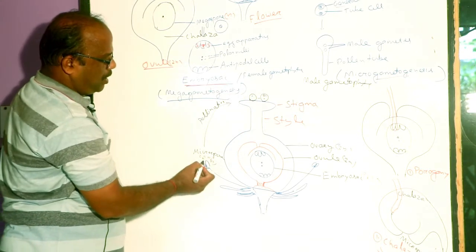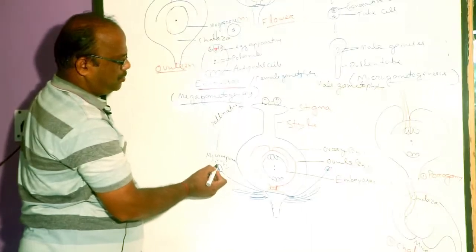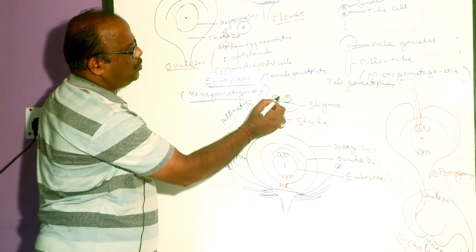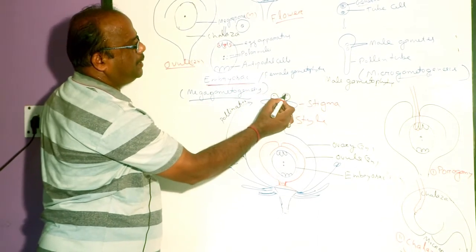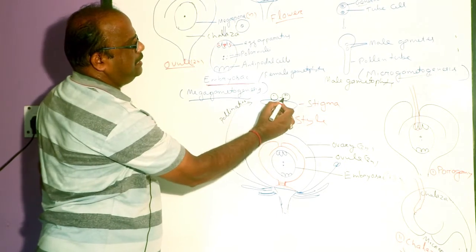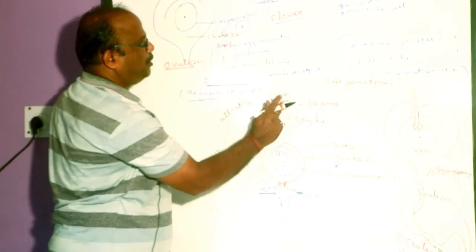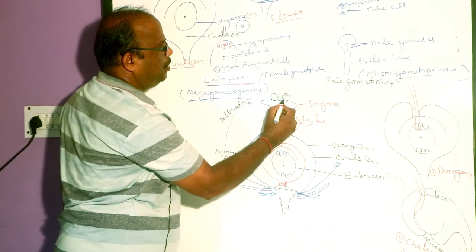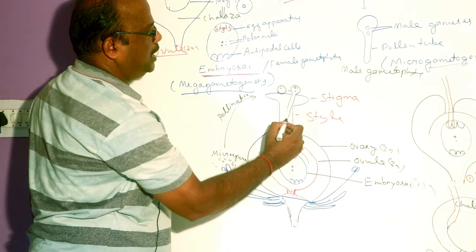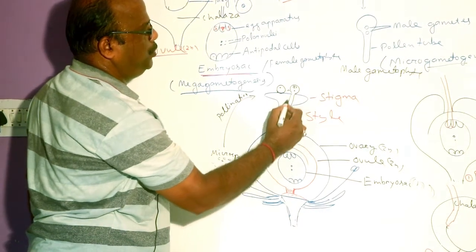That means before release, the microspore ultimately develops to form a 2 cell structure. One is generative cell, other one is a tube cell. On further development, the tube cell grows to form a tubular structure. It is called pollen tube.